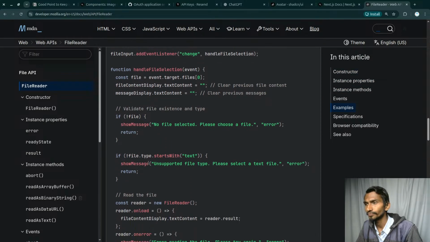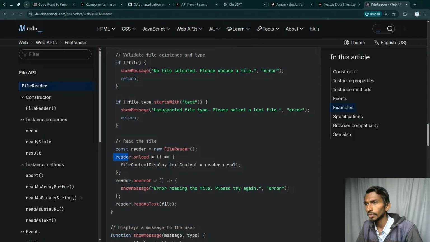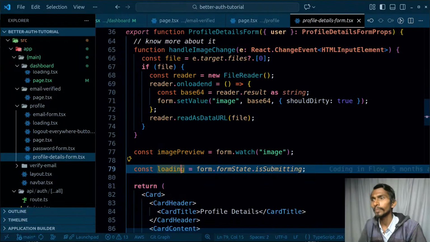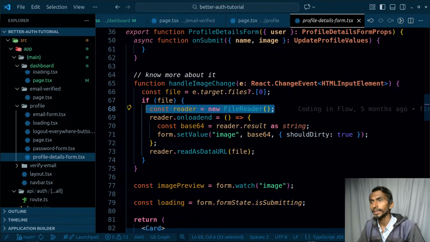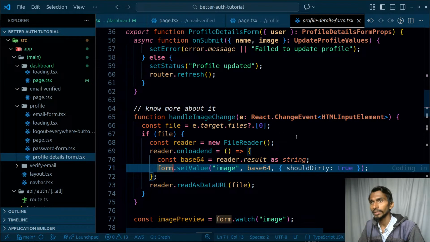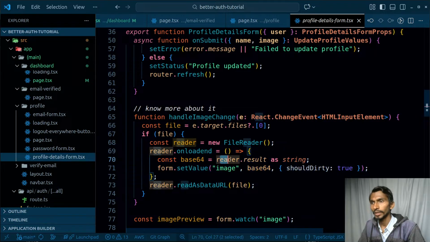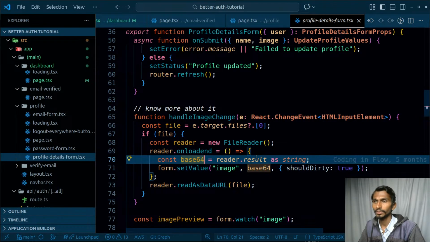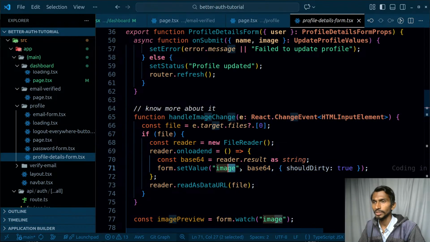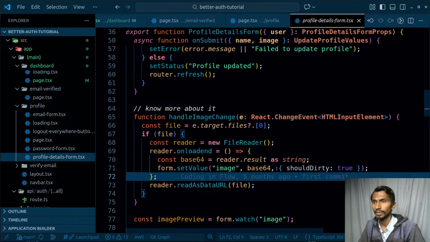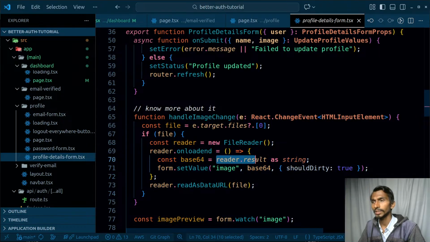It will read the file. So I have this reader, then reader.onload, and while loading it will check that. Let's simply check what's happening over here. I get the reader instance, and first of all I'm even getting the file. Once I have the file, then reader.onload, reader.result as string, form.setValue image base64, and shouldDirty and all. So ultimately reader.result, where is this result coming from?